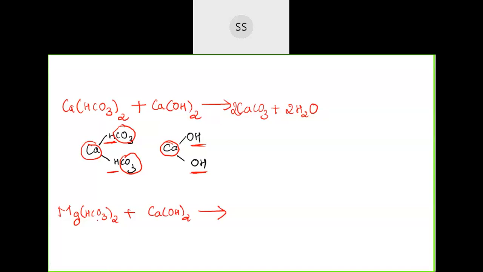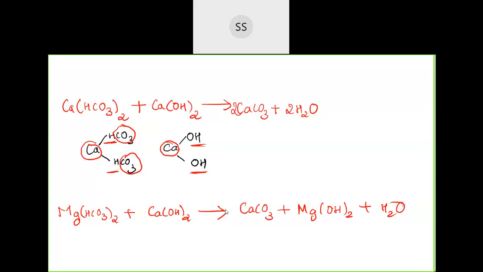So calcium will combine with carbonate, and magnesium will give you hydroxide. So there are 3 compounds which will be formed. One is calcium carbonate, plus magnesium hydroxide, plus water will be formed. Because even the magnesium carbonate which is formed further gets hydrolyzed to give you magnesium hydroxide and water molecule. So this will be the product, remember.